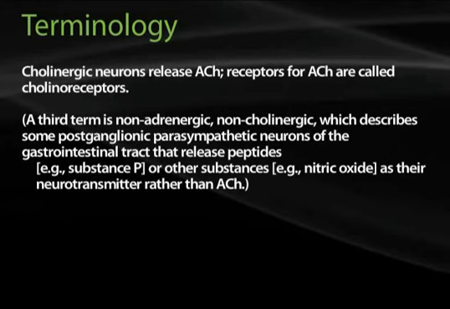Cholinergic neurons release acetylcholine. Receptors for acetylcholine are called cholinoreceptors. A third term is non-adrenergic, non-cholinergic, which describes some postganglionic parasympathetic neurons of the GI tract that release peptides, for example, substance P, or other substances such as nitric oxide as their neurotransmitter, other than acetylcholine.